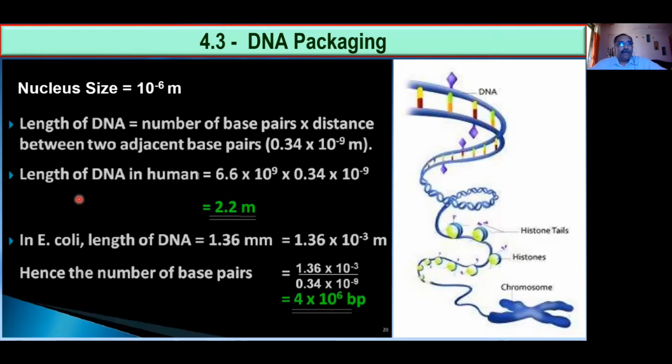10 raised to minus 6 meter. That is the size of a mammalian nucleus. Your nucleus, my nucleus, everybody's nucleus, any mammalian animal you take, a rabbit or a rat, the size of the nucleus is 10 raised to minus 6 meter. From this, you can find out one more piece of information: the nucleus is so small, 10 raised to minus 6, that is very small.